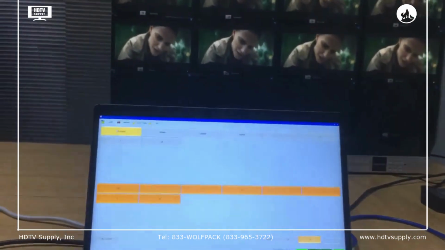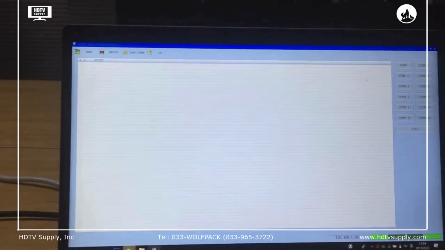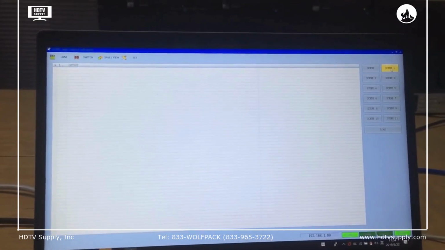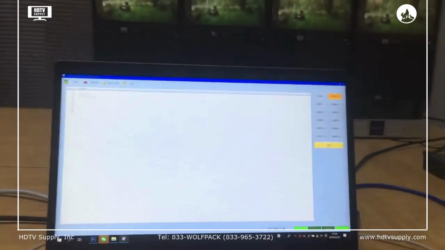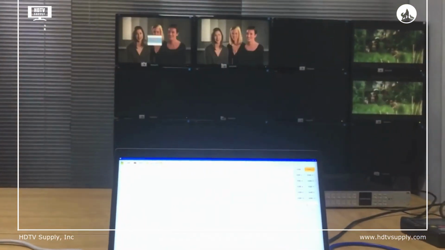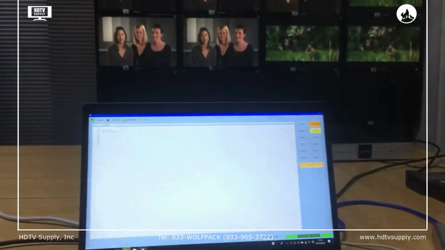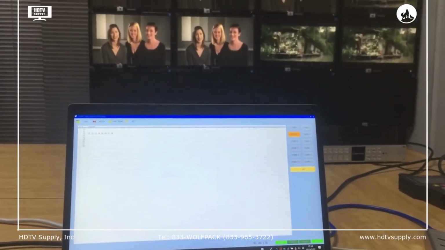Then we go to the load interface, press the center one which we just saved before, and click load here. We also have another center, and we click and then load.